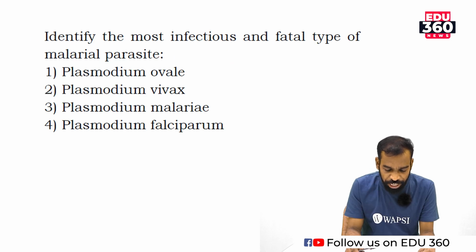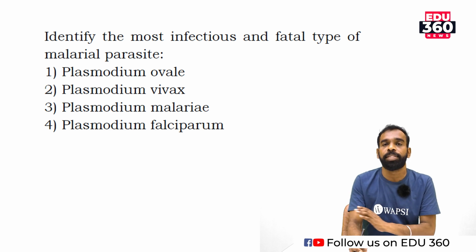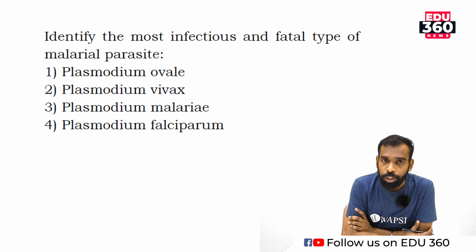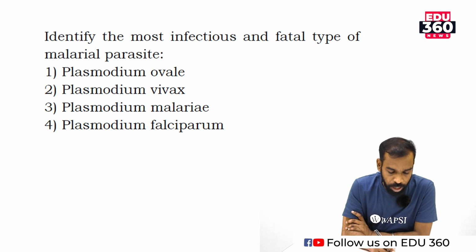Identify the most infectious fatal type of malarial parasite. Malarial parasites are of three types according to our syllabus: Plasmodium vivax, Plasmodium falciparum. The most dangerous one, Plasmodium ovale, Plasmodium vivax, Plasmodium malariae and Plasmodium falciparum.